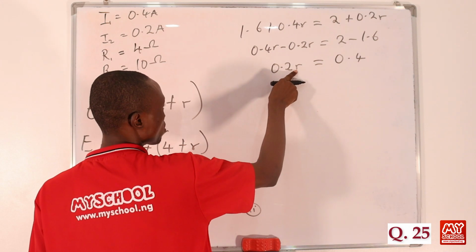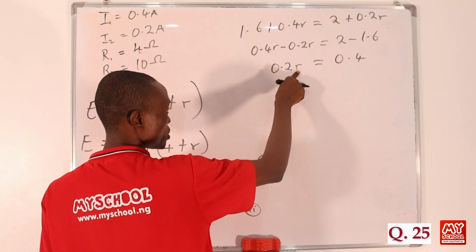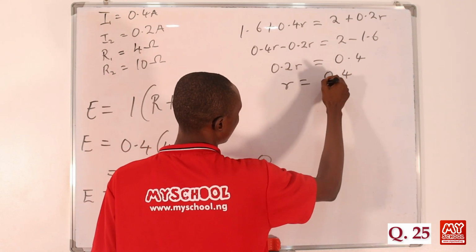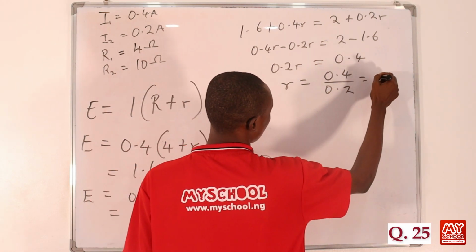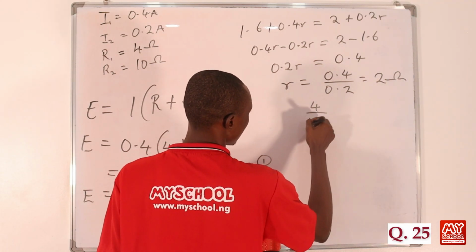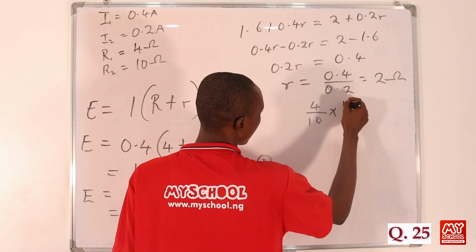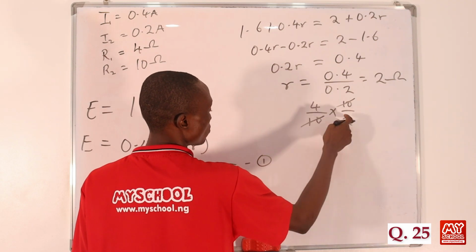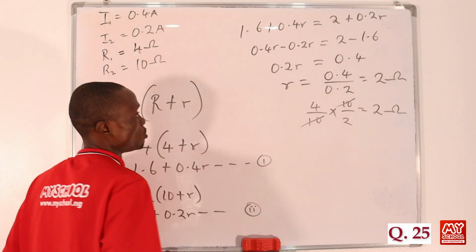Okay, since we are looking for the value of r, we divide both sides by the coefficient of r, which is 0.2. So r is equal to 0.4 divided by 0.2, and this will be equal to 2 ohms. But we can also solve it like this: 4 over 10, then we invert, so here we'll be having 10 over 2. So we cancel out 10, so that 4 divided by 2 will also give us 2. So whichever way you want to go about it, you will still be correct.